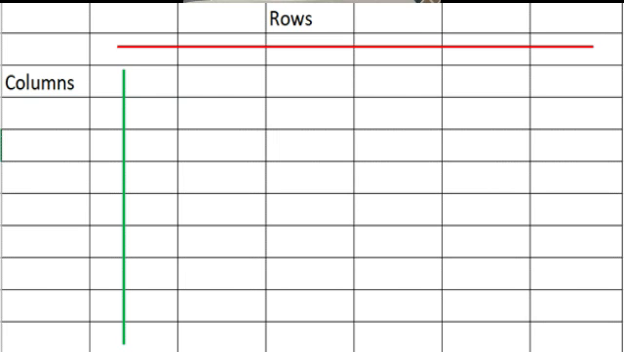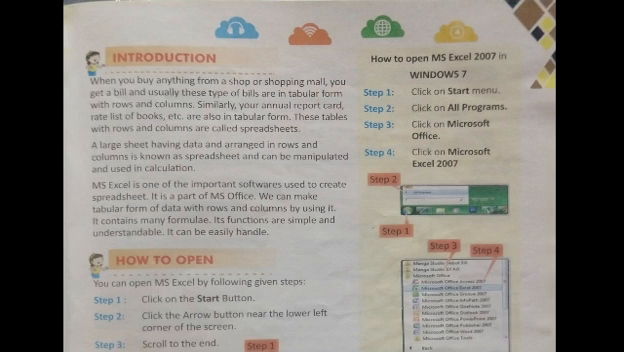And then it is a part of Microsoft Office. Now, in Microsoft Office, what are the other software that are included? Your MS Word or Microsoft Word is also a part of Microsoft Office, isn't it? Same way, Microsoft Excel is also a part of Microsoft Office. Then we can make tabular form of data with rows and columns by using it. That means in Microsoft Excel, we can make the table using the rows and columns in it.